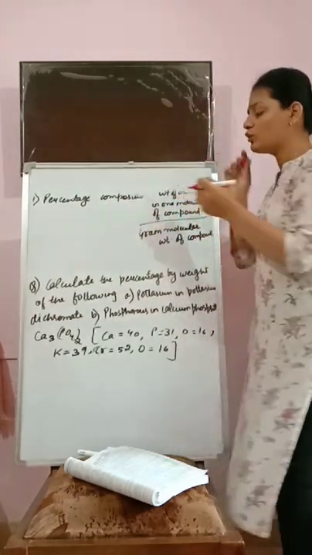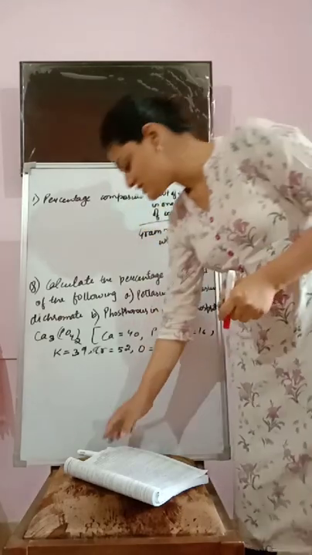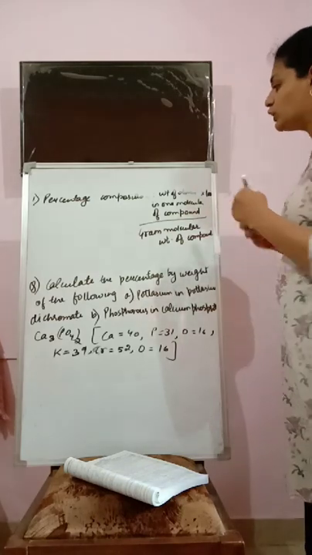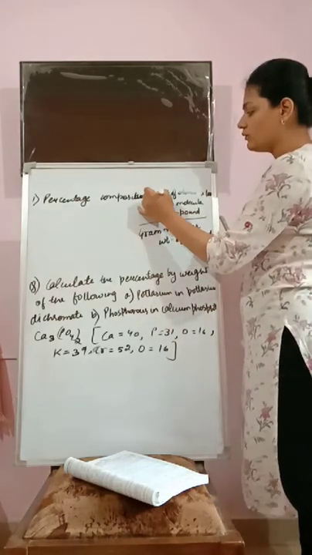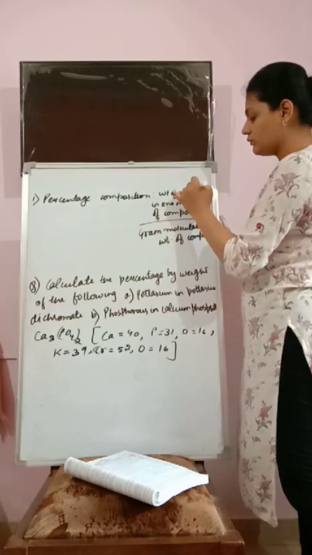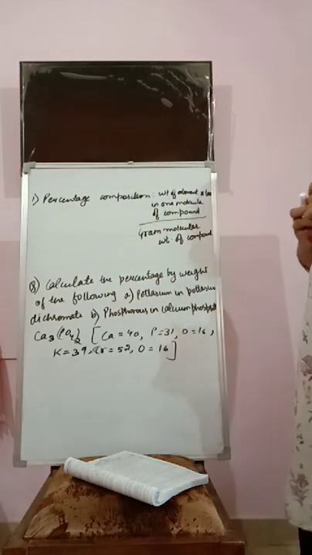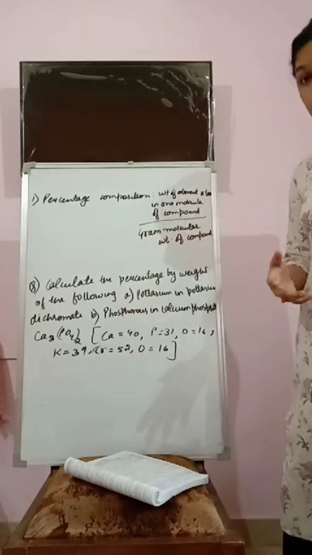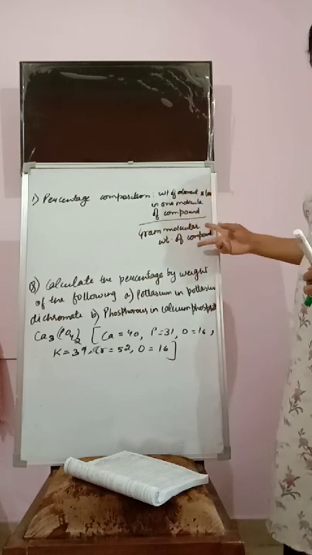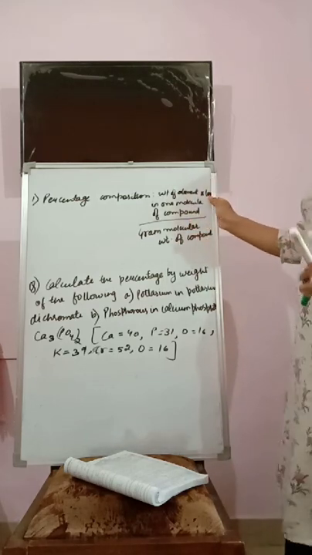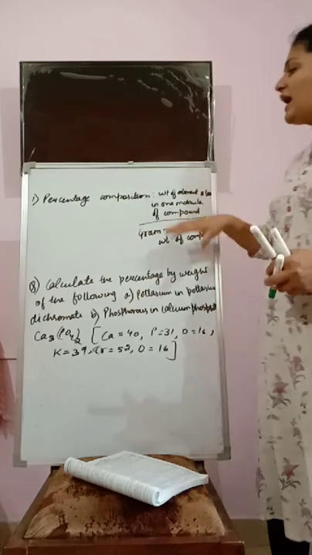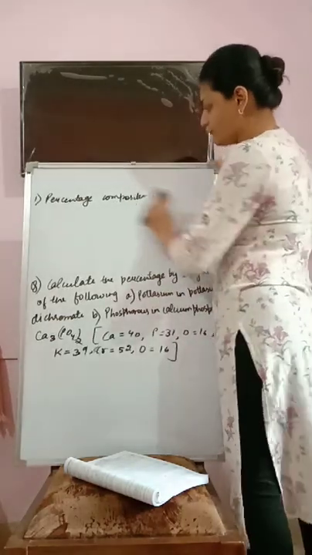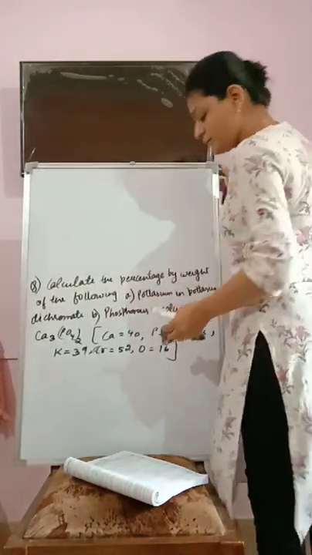The same method is followed here also. Percentage composition is equal to the weight of the element in one molecule of the compound, that is the weight which we have to find out, divided by the total weight of the compound, multiplied by 100. Alright, so this is the formula, and now we will start doing this numerical. Let's start with part A.